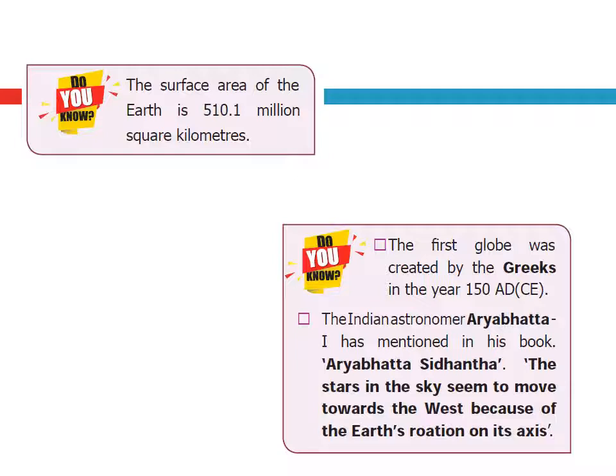Do you know, the surface area of the Earth is 510.1 million square kilometers. The first globe was created by the Greeks in the year 150 AD. The Indian astronomer Aryabhata has mentioned in his book, Aryabhata Siddhanta, that the stars in the sky seem to move towards the west because of the Earth's rotation on its axis.